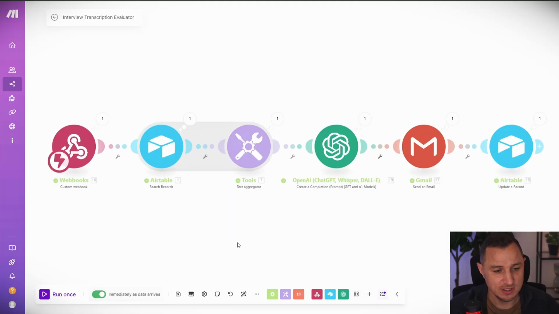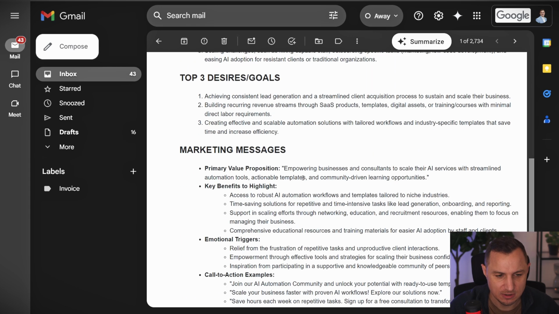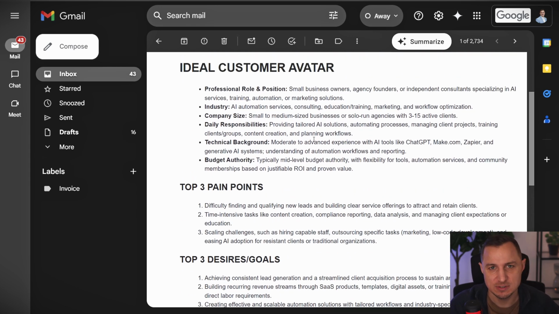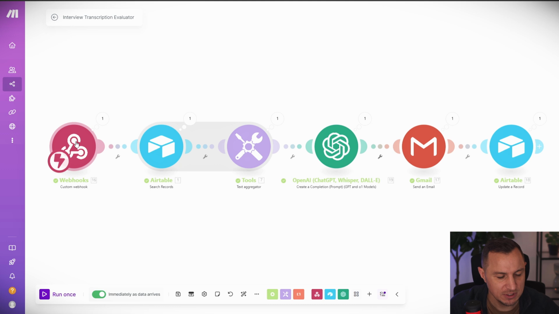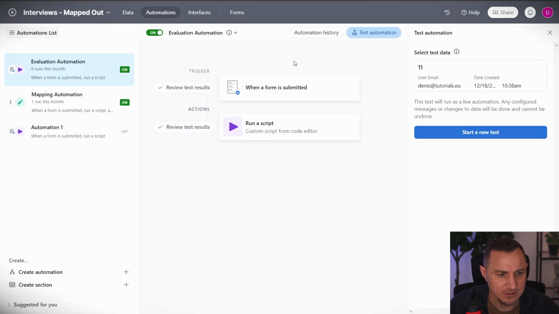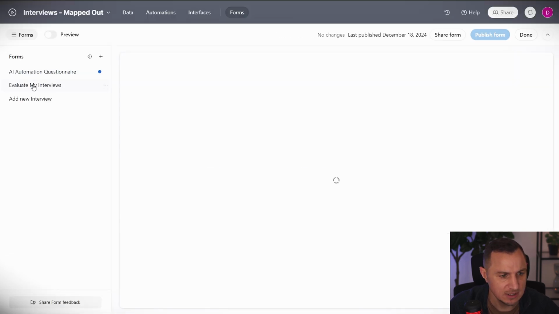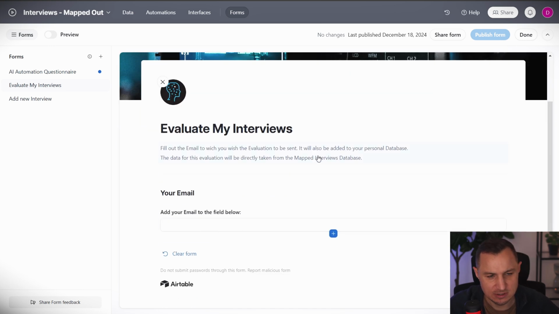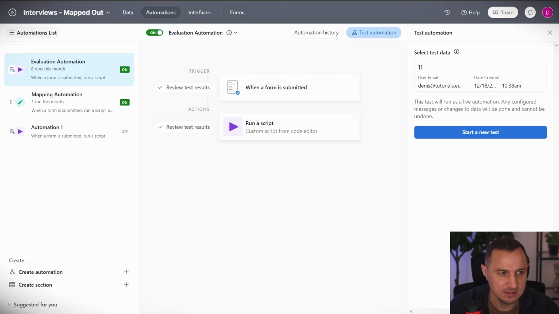And now just this automation is left to do, and that is the transcript evaluator. So what it does is it basically puts everything together and evaluates it and then sends out the email. Okay, so this is the email that we want to get as a result with all the very relevant information that will help us build our service, our product, our marketing, and so forth. So in order to achieve that, we need another webhook. So this will be triggered once this automation is run. So the evaluation automation, which is based on the form. So this form right here, evaluate my interviews, where I just enter an email address and it triggers the automation, where it then sends me the summary with the relevant details to my email.